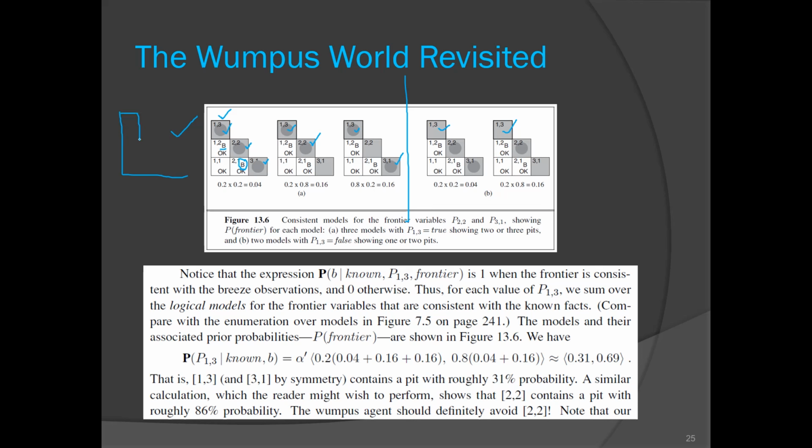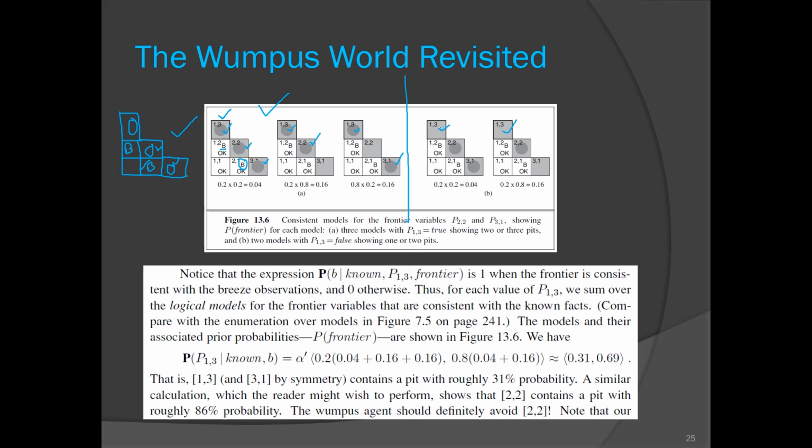So the pit is there. Can we have this scenario where there is no pit at this location and this location? No. Why? Because there is a breeze at this location and a breeze at this location, so a pit must be at one of them or at both locations. That's why we have three cases. Getting my point? So this is when we have a pit at 1,3.